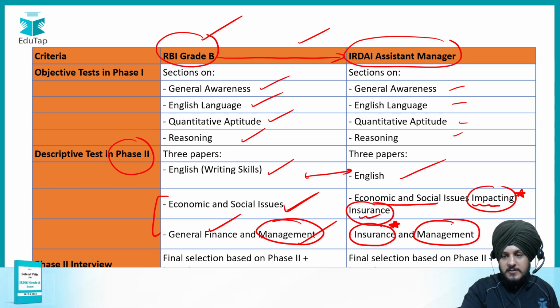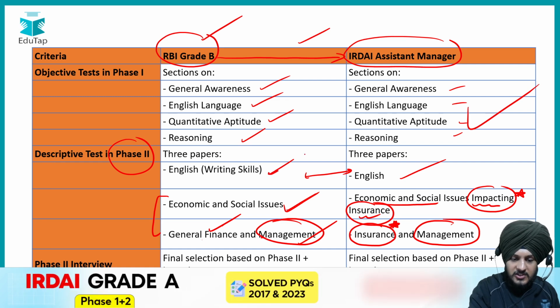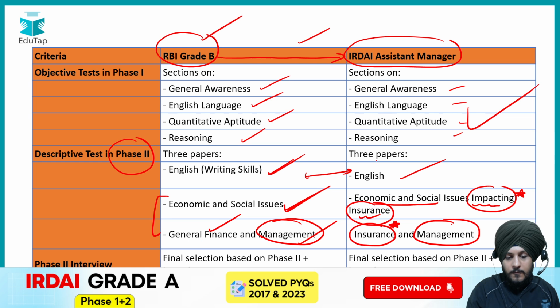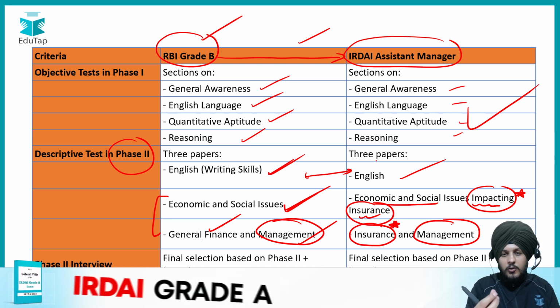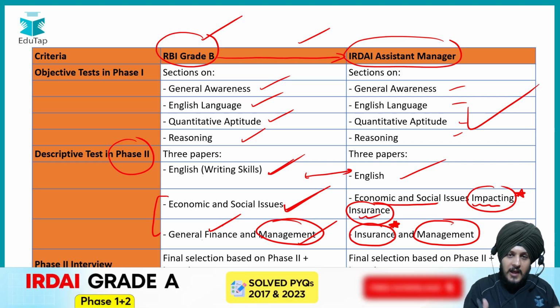But for the rest of the syllabus, phase 1 is very much similar, and in phase 2 also the English component is the same. For ESI there would be a few small common topics, but most of the syllabus is different. You will have to put in some additional effort with respect to that too. We will talk about it later on.